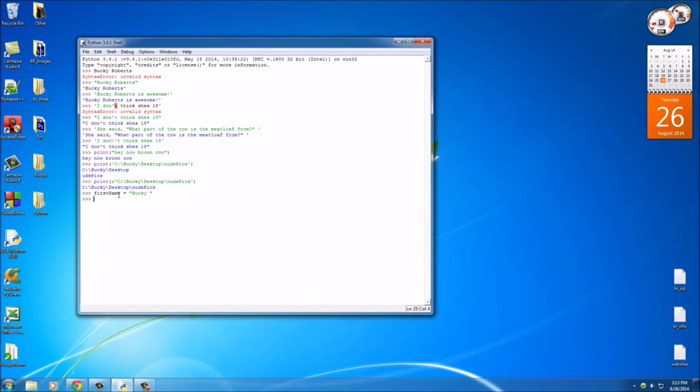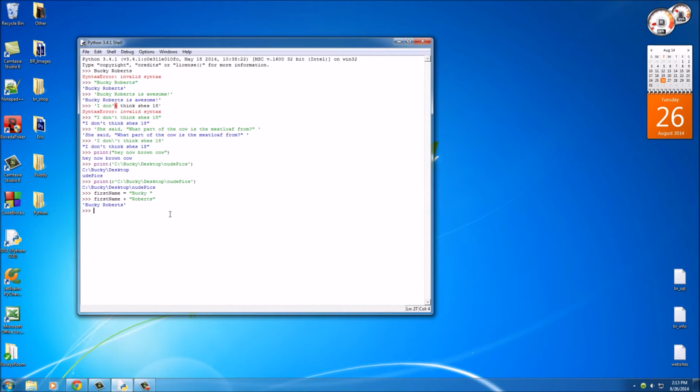So now not only can we store numbers in variables, we can also store strings in variables. So I can say something like first name plus another string, my last name, Roberts. Whenever you take a string and add another string to it, check it out. It makes an even longer string. So not only numbers, you can also add strings together.